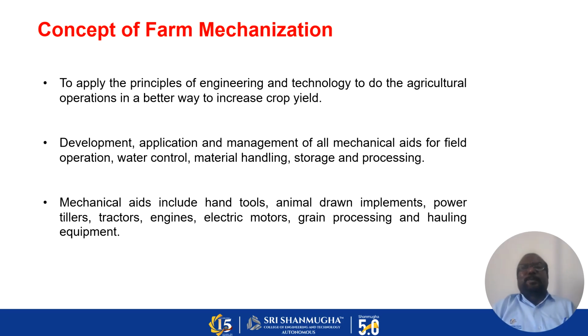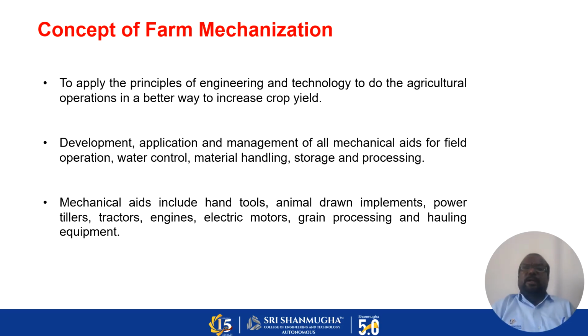The concept of farm mechanization: to apply the principles of engineering and technology to agricultural operations in a better way to increase crop yield. It is the development and application management of all mechanical aids for field operation, water control, material handling, storage and processing.